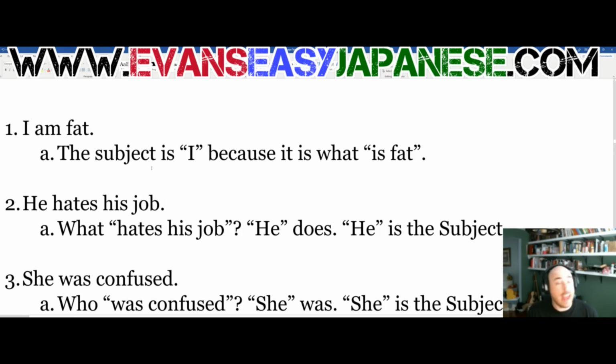In English and in Japanese, usually, our subjects come first. In English, it's almost required, and in Japanese, it's very common. So in English, subjects almost definitely have to come first. And then in Japanese, it's not as rigid, but it's very common for subjects to come first in Japanese.